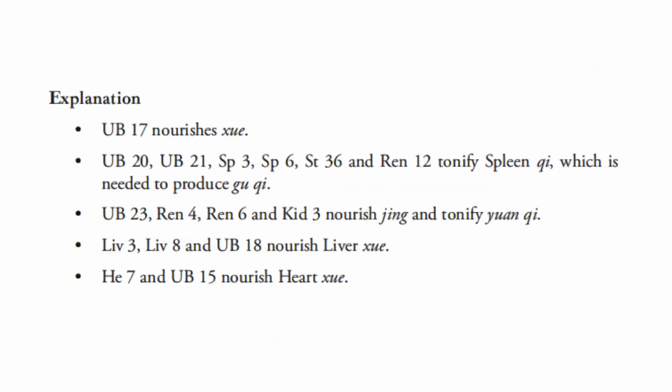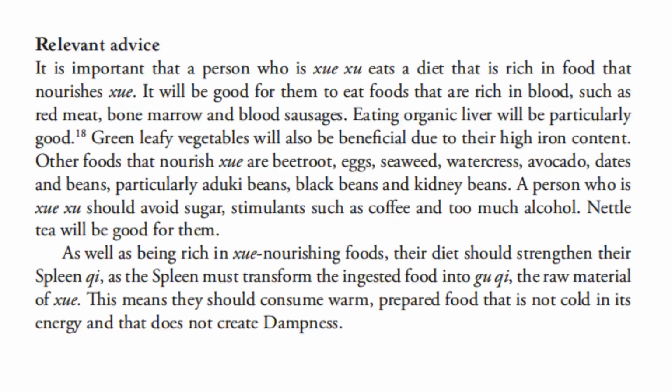Bladder 17 nourishes blood. Bladder 20, bladder 21, spleen 3, spleen 6, stomach 36, and REN 12 tonify spleen chi, which is needed to produce gu chi. Bladder 23, REN 4, REN 6, and kidney 3 nourish jing and tonify yuan chi. Liver 3, liver 8, and bladder 18 nourish liver blood. Heart 7 and bladder 15 nourish heart blood.